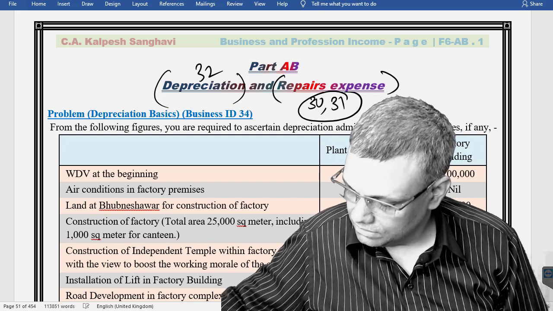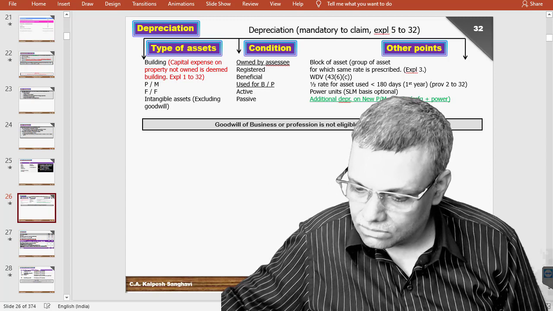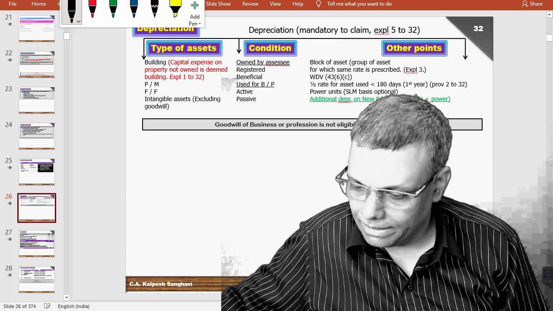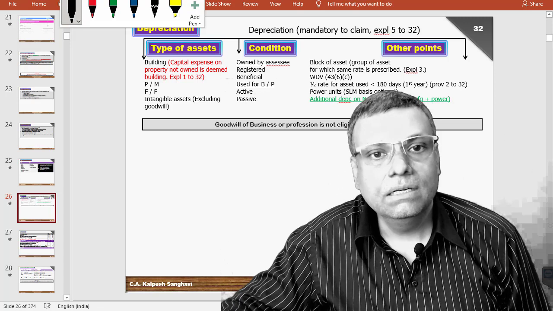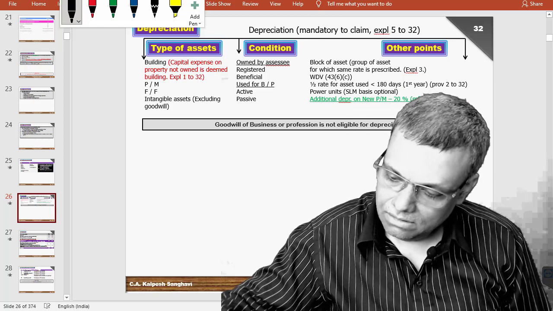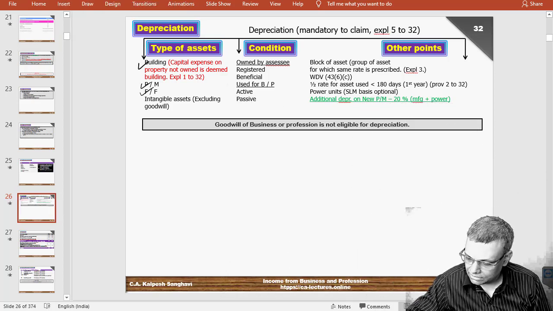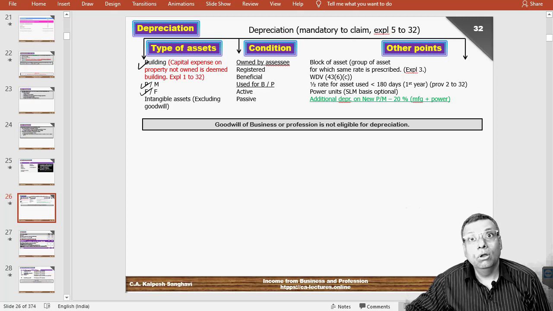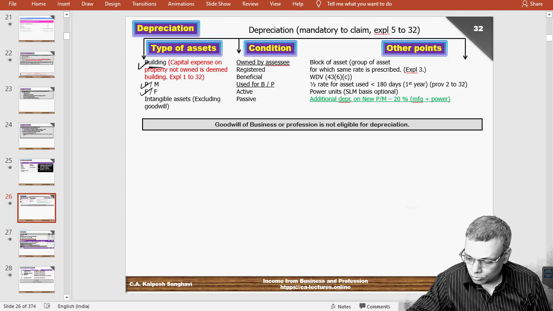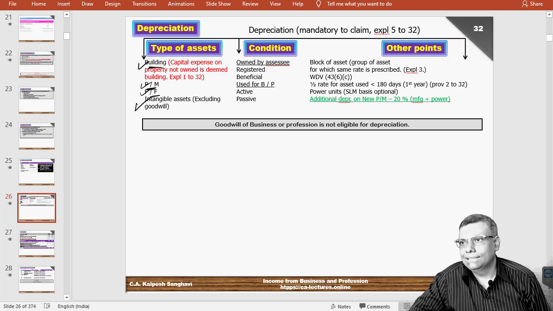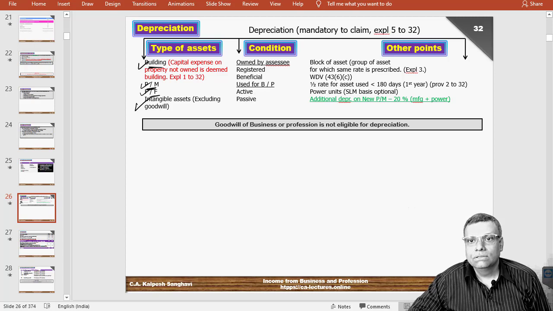Now, first of all, section 32, which talks about depreciation. Under income tax, you will get depreciation on the block of asset. First of all, you understand it is a depreciation on the block of asset, and the block with respect to building, plant and machinery, furniture and fixture, and the intangible assets. And you have to group the assets. So first of all, you have to create a block.